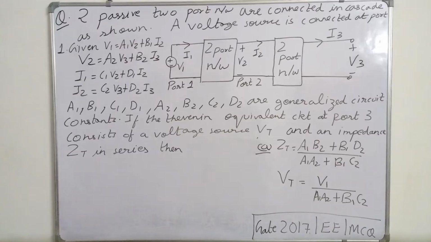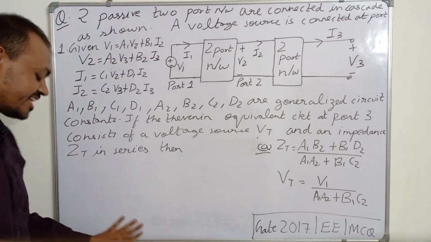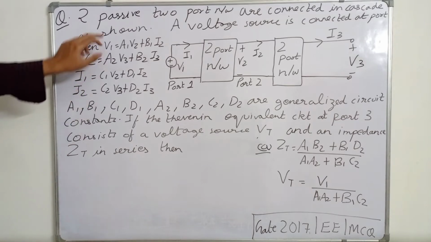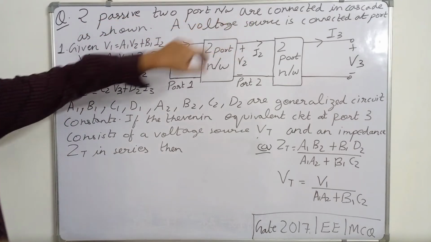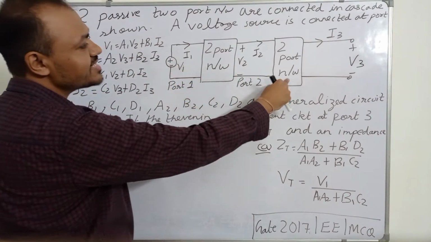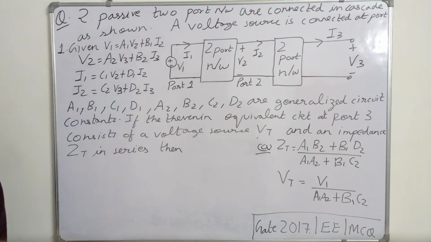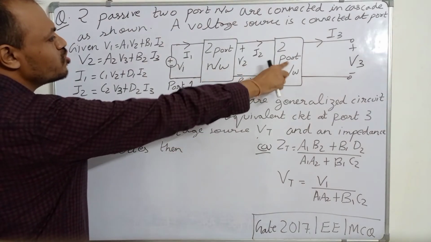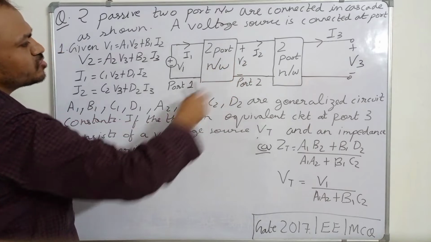Solving a question from GATE 2017 from the electrical engineering branch, and it is based on two-port networks. It says that two passive two-port networks are connected in cascade. So this is one two-port network, this is the second two-port network, and they are connected in cascade. What cascade means is that the output of this two-port network is the input of this two-port network.